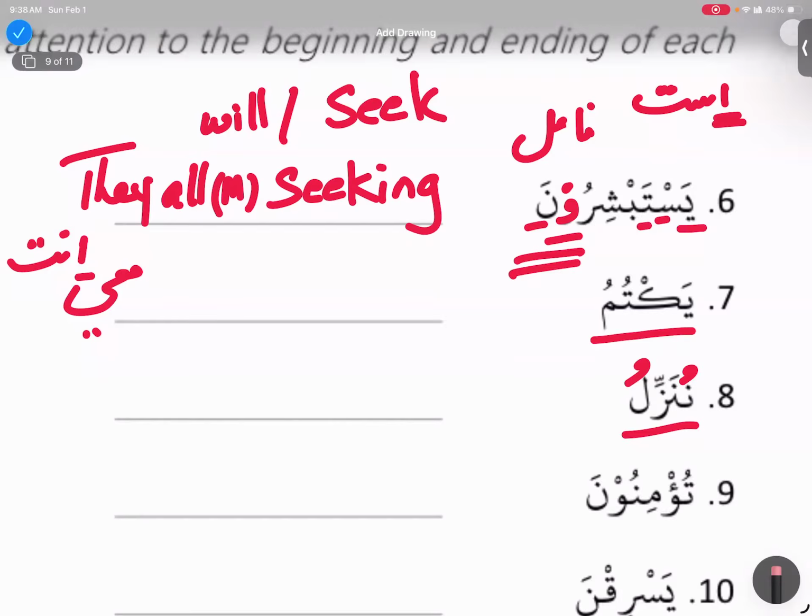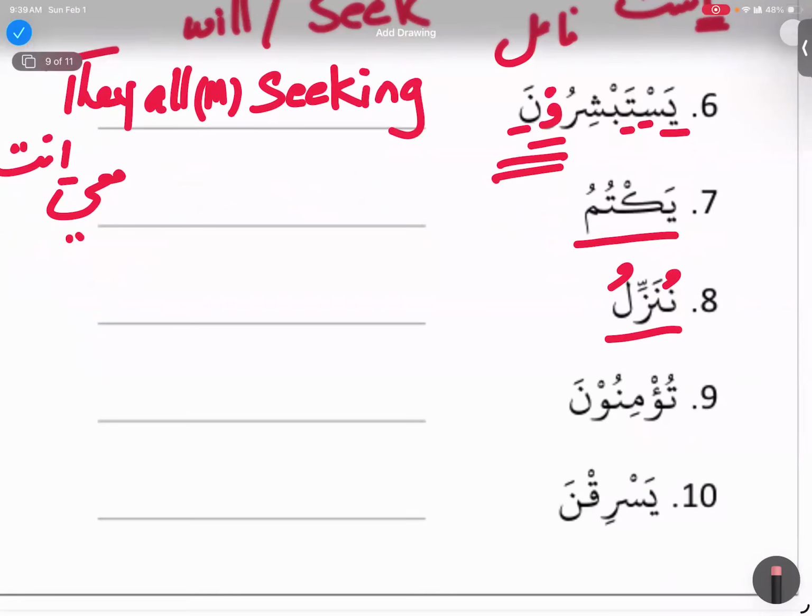Then we have Tu'minuna. Again Dhamma. So now this is not family one. This is a big family. So always when you see fail mudariya starting with Dhamma, you need to know, okay, this is a big family. This is not a small family. So this is from Amana. Amana will become Yu'minu.